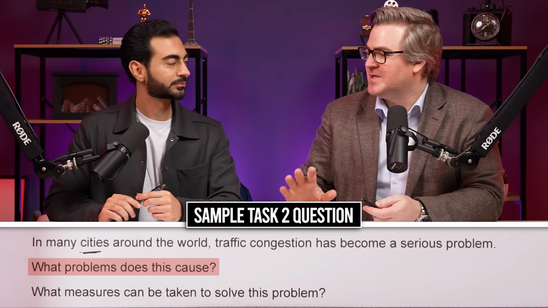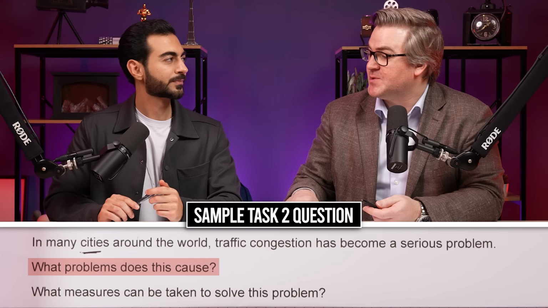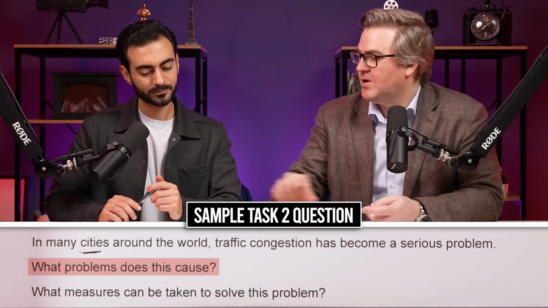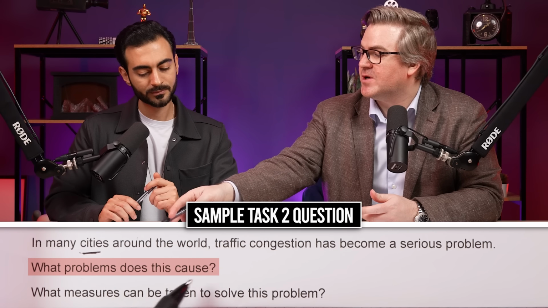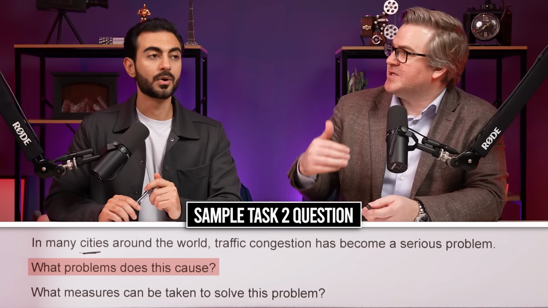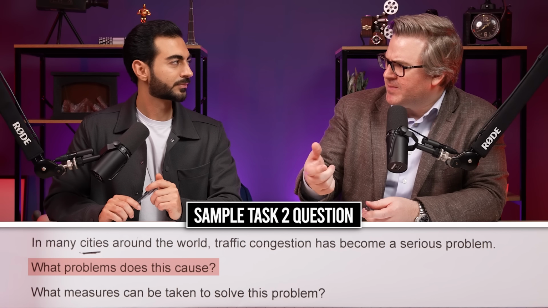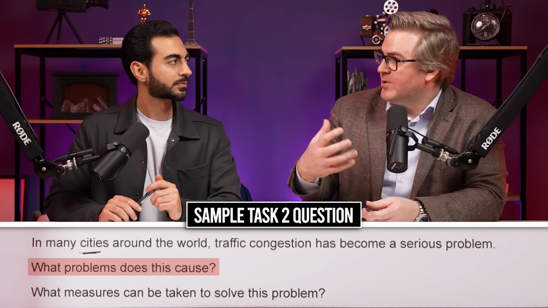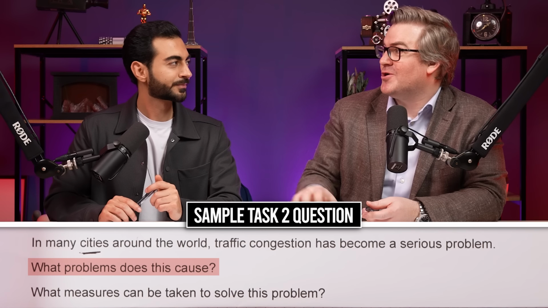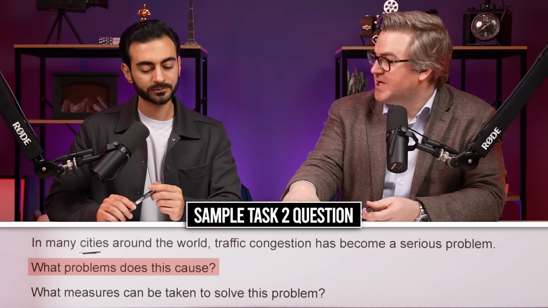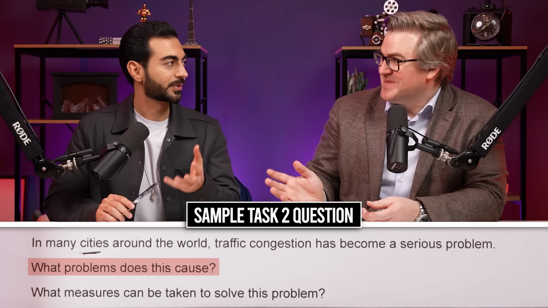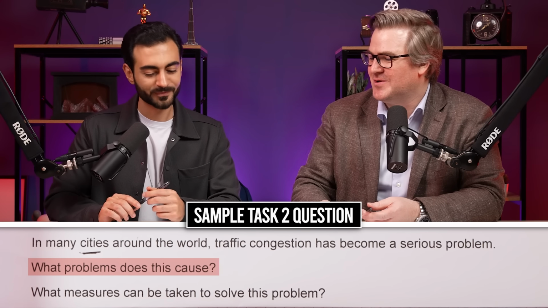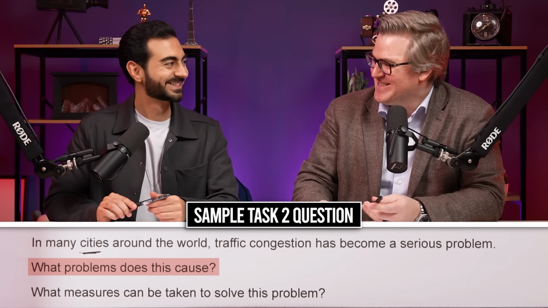A common problem is that people get mixed up between a problem and a cause. So they see what problems does this cause, and they immediately start thinking about the causes of traffic congestion. So they'll start saying things like too many people, overpopulation, bad roads, bad planning. Those are all causes of congestion, but not the actual problem. The problems are like time wasting. People are late for all that. It's just annoying. All of these things.